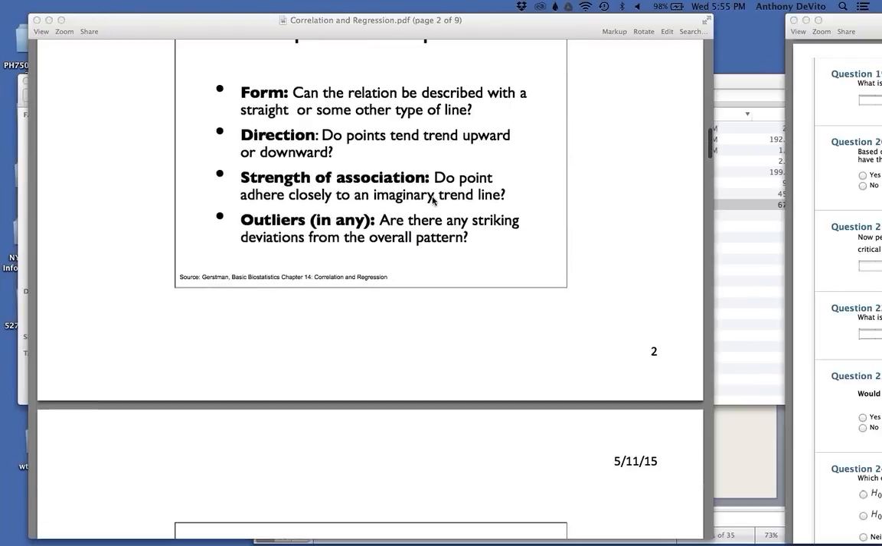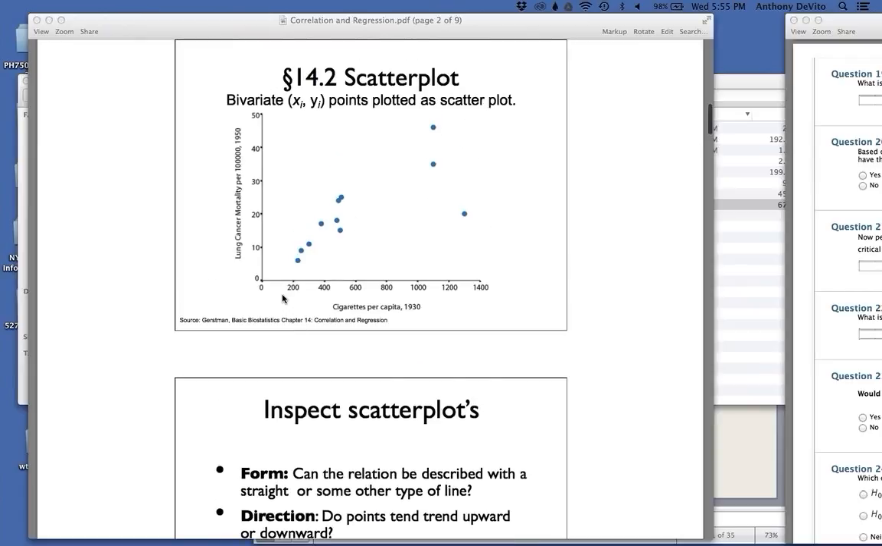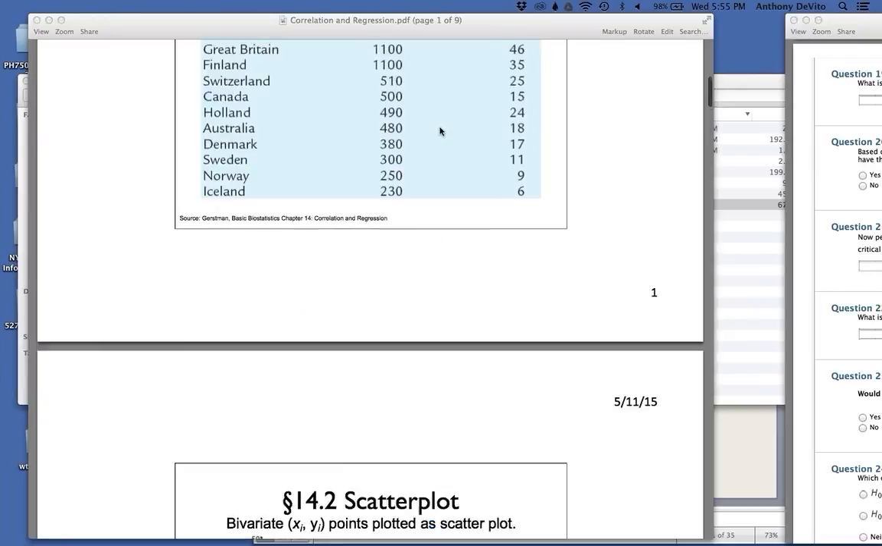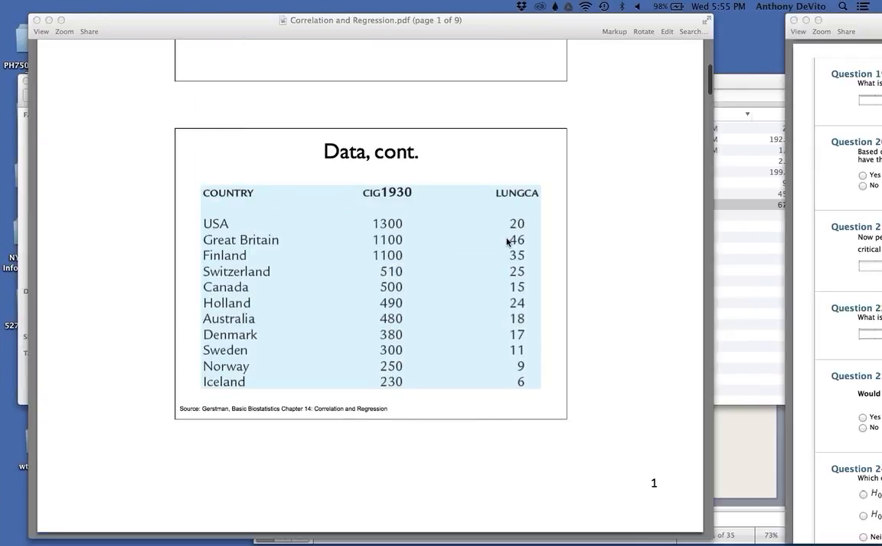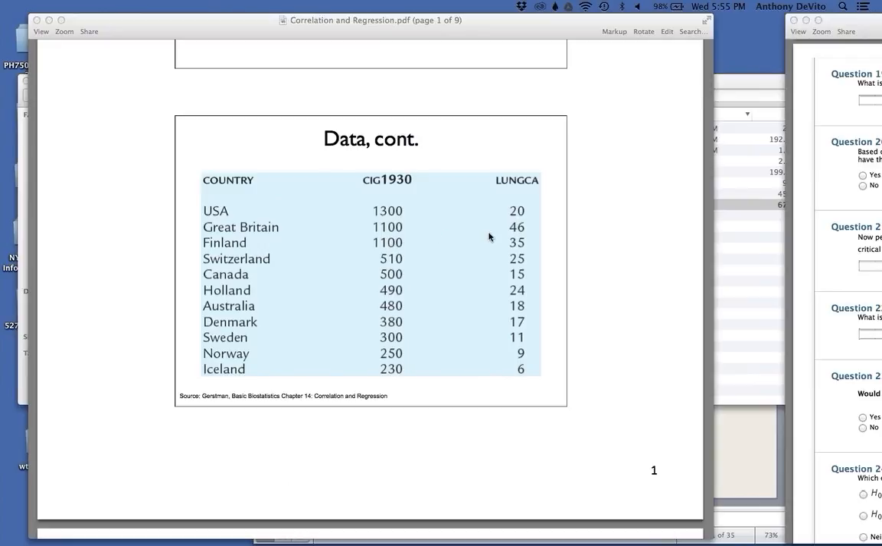Also, we should look for outliers, values that just don't seem to make any sense. In this one, it looks like the USA for some reason could be an outlier, because we're getting a lower rate than we would expect among the others. But it could be one of the others, like this highest one, Great Britain.